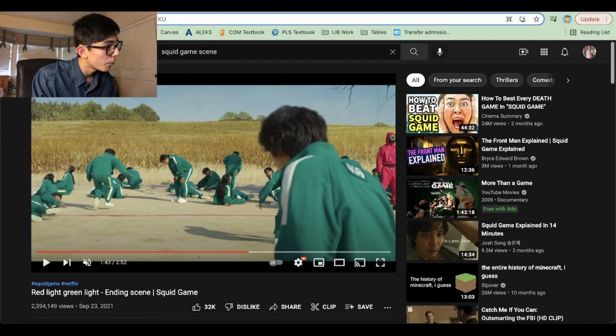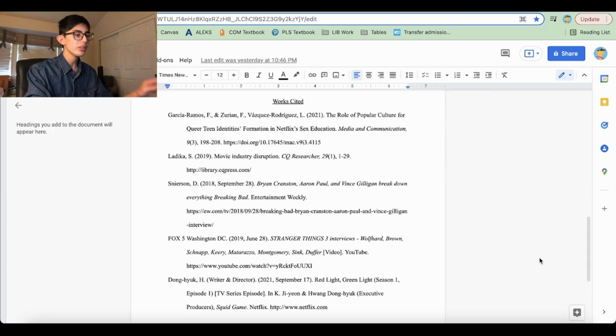So finally, let's go back to our citations page, and let's see. First of all, we have to put the writers and the directors and label them. In this case, the writer and the director happen to be the same person, so we'll just put in parentheses, writer and director. The date, year, month, day, the name of the episode, and in parentheses what episode it is, season 1, episode 1, in brackets, TV series episode.